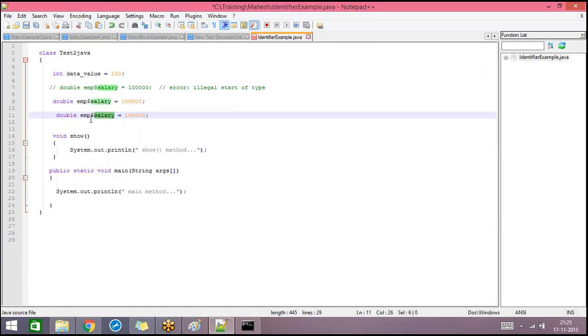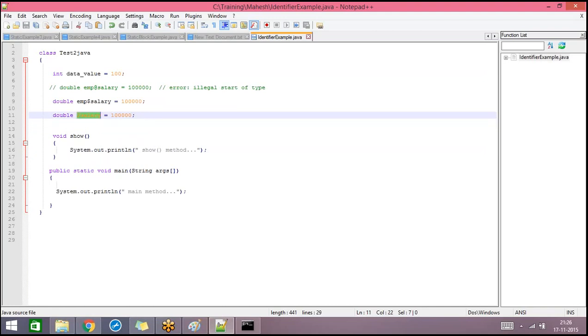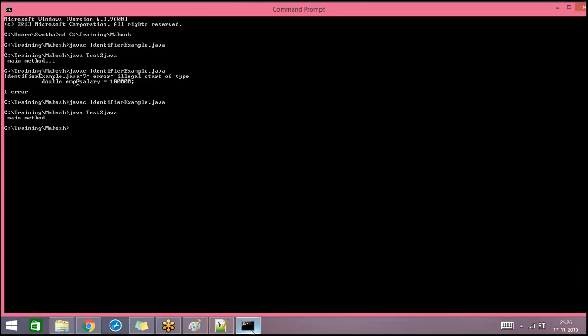Suppose I just choose a name, is this valid? Yes. No, it should not start with a digit. It should not start with 2. Not start with the digit. So this is invalid.